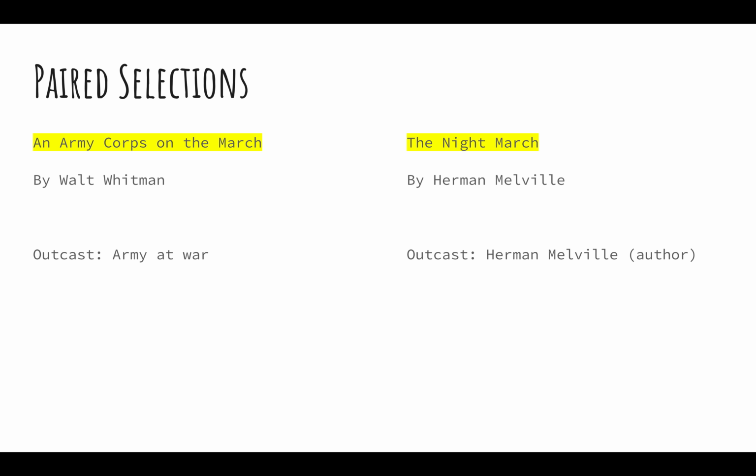Because of the horrors the soldiers saw at war, and that they could not talk to everyone about it, they were often considered outcasts. In Melville's poem, Melville is considered the outcast. His poem questions the existence of God and the stars. Although some people were beginning to question the existence of religion, most people in this time period were firm believers. This difference in thought and opinion leads to Melville being the outcast. So because not everyone was questioning religion, Melville was considered an outcast, and his poem was actually met with a lot of fury from the religious community.